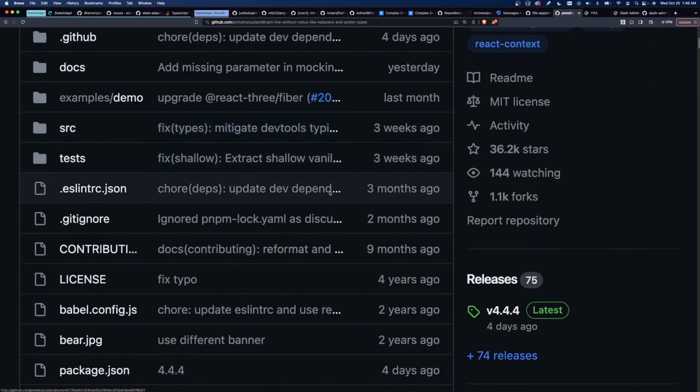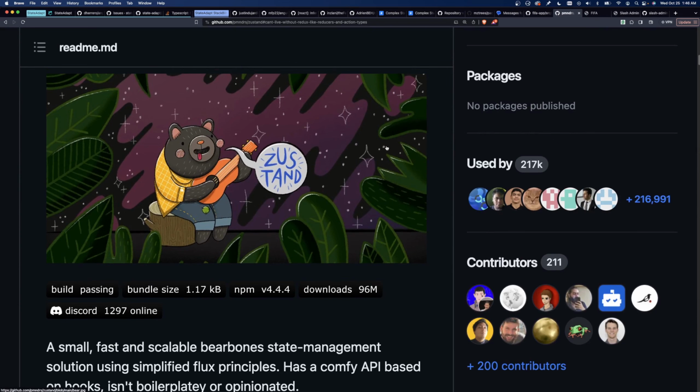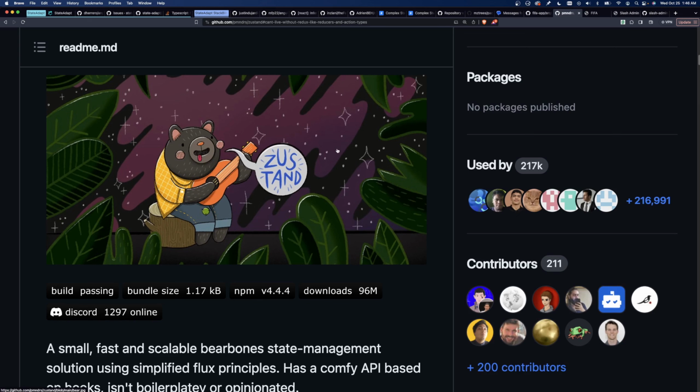Well, I think React is crazy. React has so many state management libraries. It's insane. So many. And it's good to have a lot of options. And this one is unique. This one is more unique than most that I've seen. I found a repo that showed like 50 state management libraries for React, and half of them were just slightly different from each other. And I don't know why people want to create state management libraries.